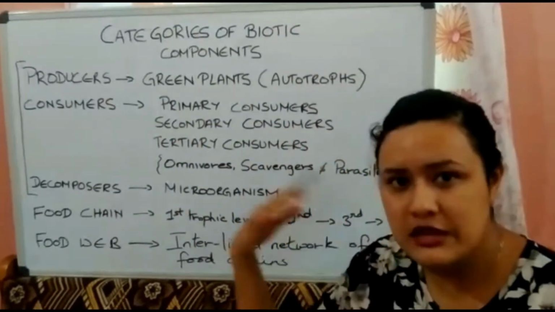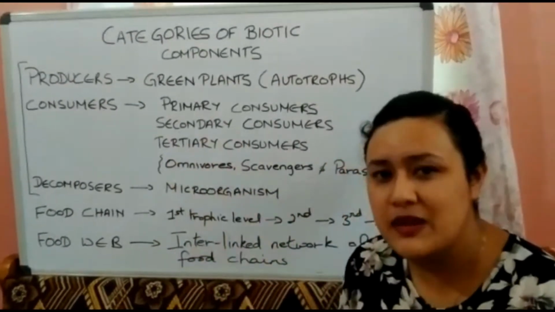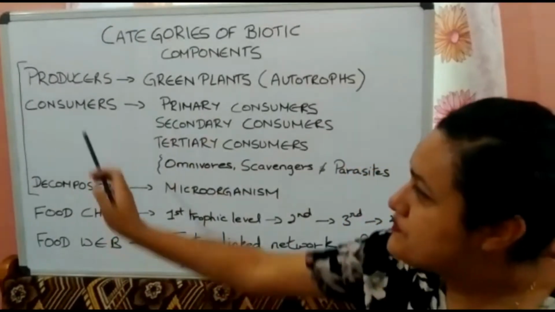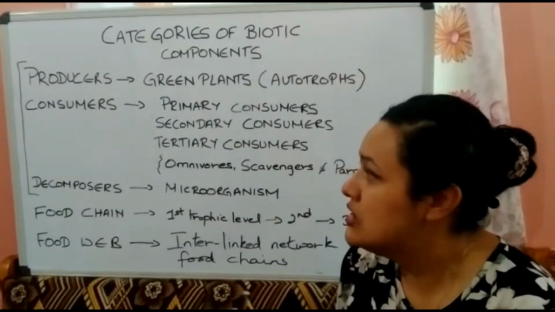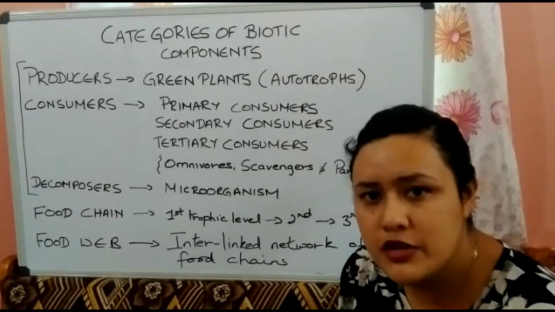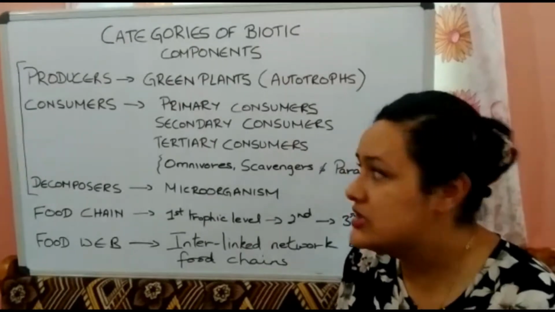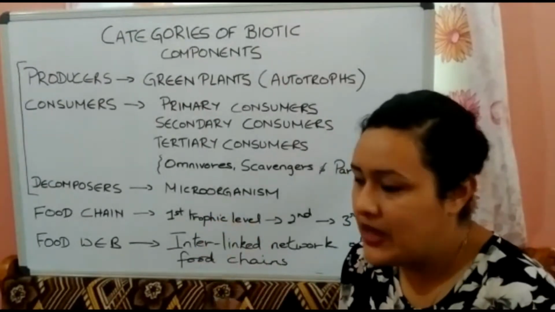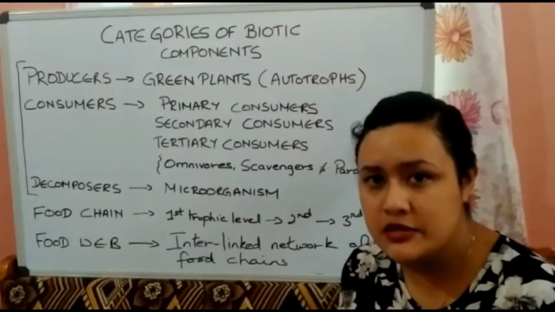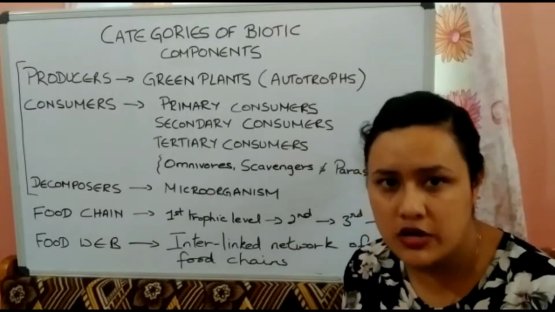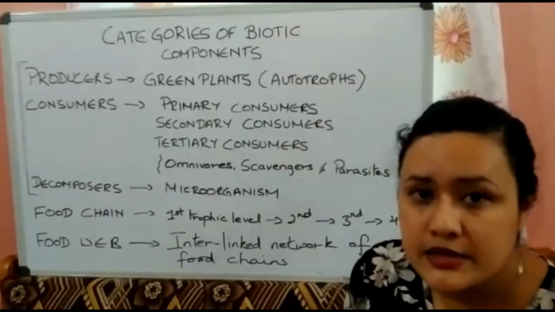They are the first trophic level in an ecosystem. We'll come to know that. First trophic level, the producers, the plants. Then come the consumers. They are the living organisms that cannot prepare their own food. They have to depend upon others for food, just like animals and human beings. Animals cannot prepare their own food. We have to depend upon plants and animals for food, humans also, directly or indirectly. Those are consumers, and consumers are also known as heterotrophs.